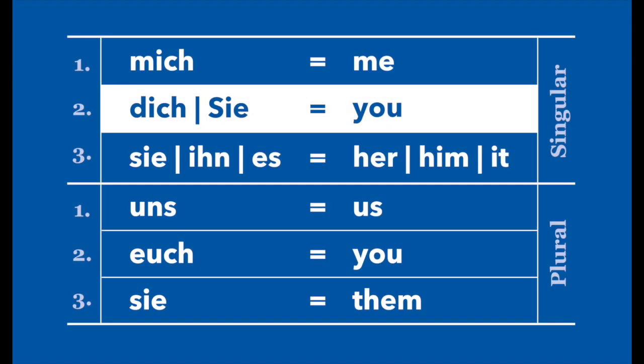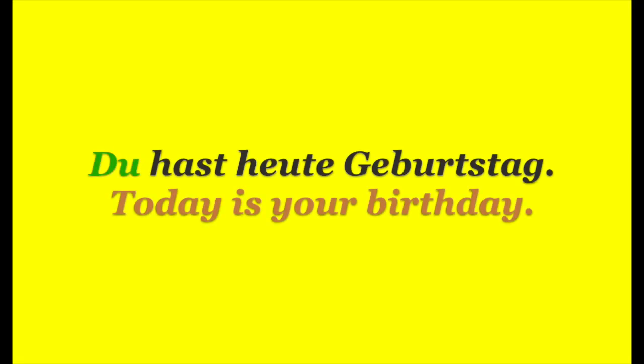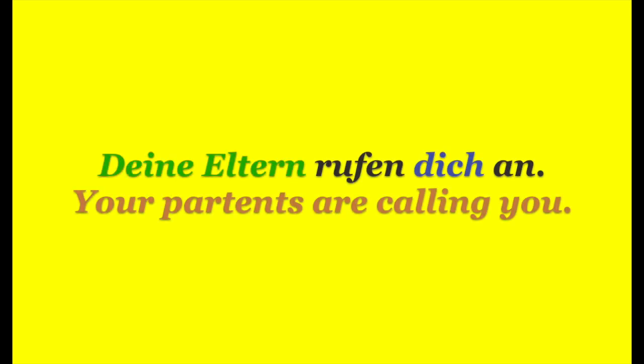The second person in singular is dich. If we take the example from before, du hast heute Geburtstag. Who has a birthday today? You. You is here our nominative subject. Deine Eltern rufen dich an. Your parents are calling you. Informal approach. In the accusative, dich.